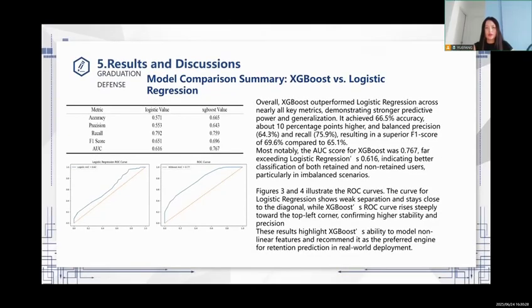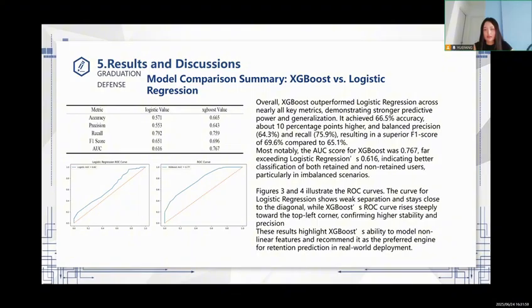Model comparison summary, XGBoost with logistic regression. Overall, XGBoost outperformed logistic regression across nearly all key metrics, demonstrating strong predictive power and generalization. It achieved 66.5% accuracy, about 10 percentage points higher, and balanced precision of 64.3% and recall of 75.9%, resulting in a superior F1 score of